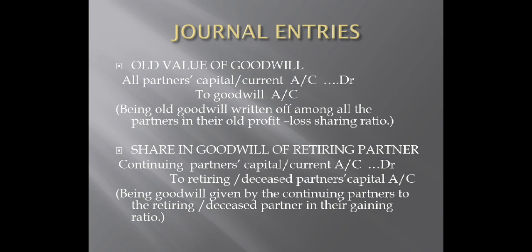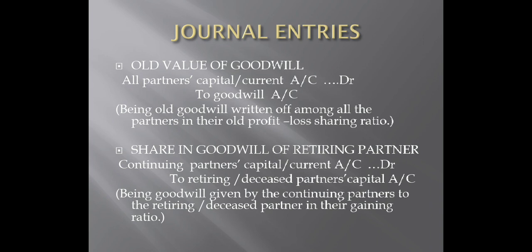Yes, you used to write this amount only among two partners in chapter 5. Why? Because there were only two working and the new was going to get admitted. Here there are already three. So goodwill is to be written off among all the three partners. Please understand the difference and do not mix chapter 5 and chapter 6. Alright, let us see the next journal entry.